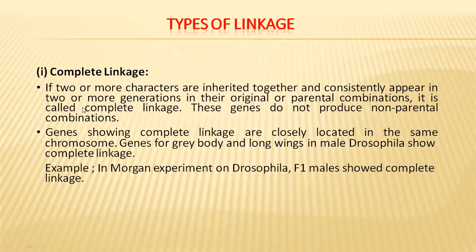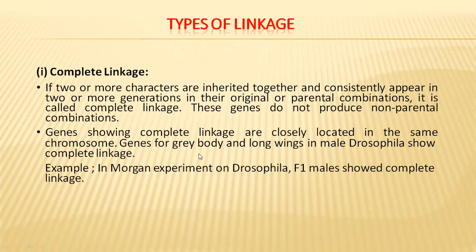In complete linkage, two or more characters inherit together, and consistently they appear in two or more generations in their original or parental combinations. That means new combinations will not be received by the breeders in this case, and genes do not produce non-parental combinations. They produce only parental combinations. Genes showing complete linkage are closely located on the same chromosome.